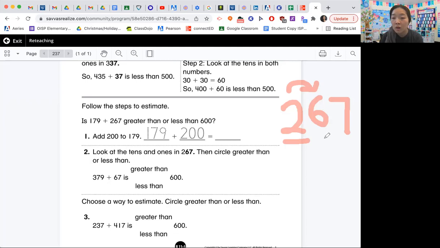5 or more, let it soar. So the 6 is going to tell the 200, you should soar up to 300. So can everyone write a 3 instead of that 2? So 179 plus 300 would give you 479.